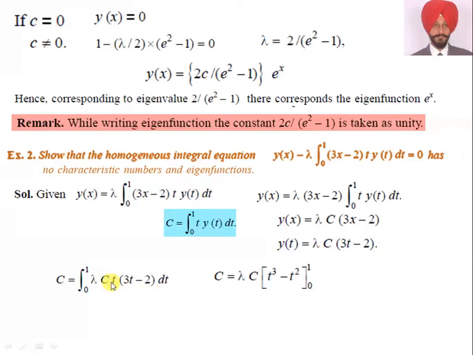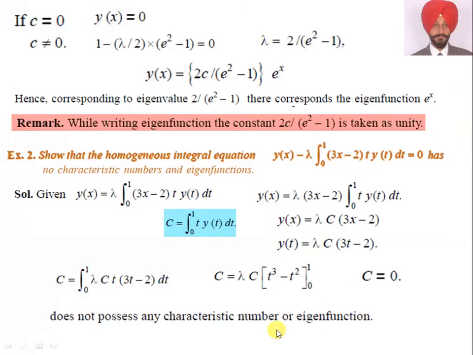When we integrate, we get t square minus 2t: integrating 3t square gives t cube, 3 cancels, and 2t gives t square by 2, 2 and 2 cancel, from 0 to 1, and we get c is equal to 0. And c equal to 0 means it does not possess any characteristic number or eigenfunctions.